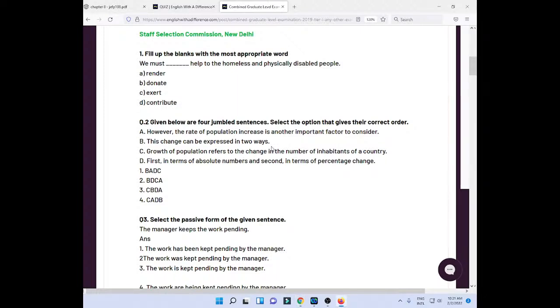We must dash help to the homeless and physically disabled people. We must render, donate, exert, contribute help to the homeless and physically disabled people. So Mrudula says render. Okay, nice. So Mrudula, you are absolutely correct. It should be render only. Second one, you tell me.